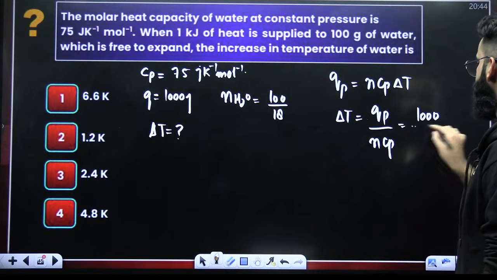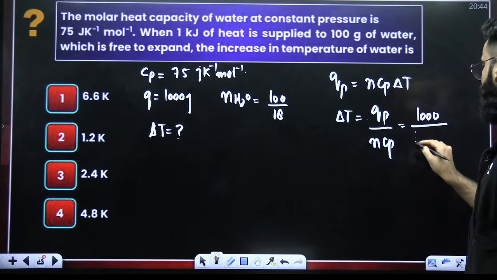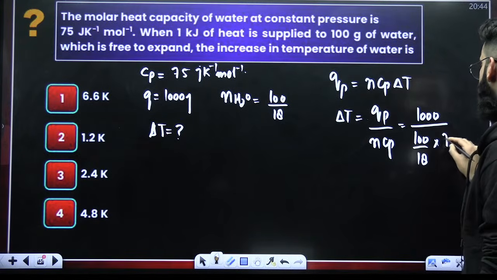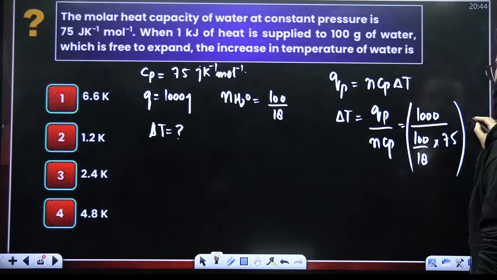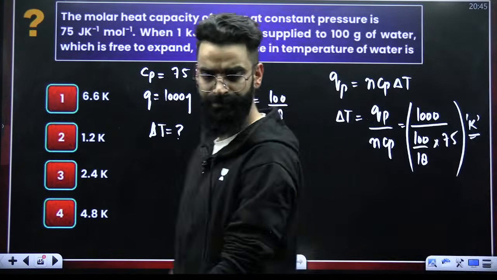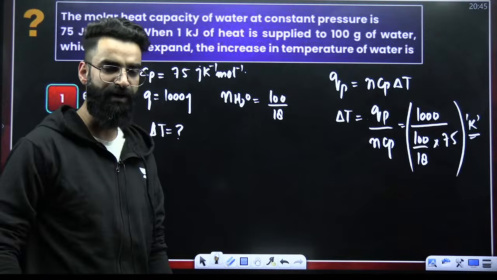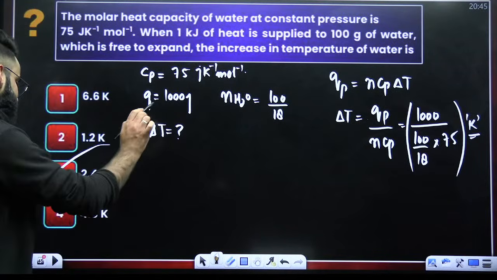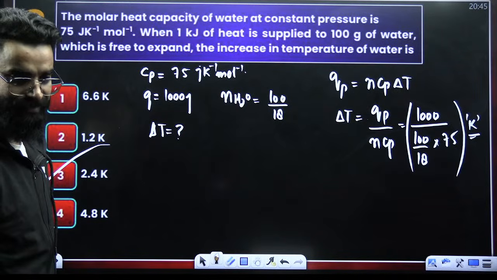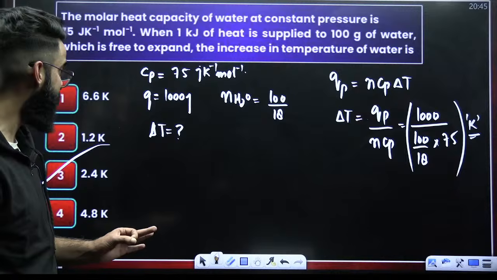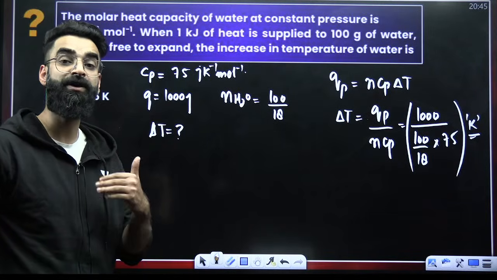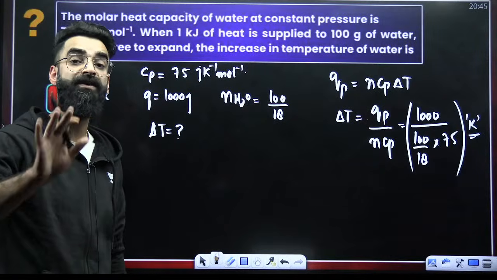Q is given to me as 1000 joules, divided by n value, which is 100 divided by 18. And the Cp value is how much? Cp value is 75. This is a matter of calculation. Solve it, and you'll be getting the answer in Kelvin here. That's it. Done. Now people are saying the answer is 2.4. All right, if the answer is coming out to be 2.4, then it has to be 2.4 only. So basically, when you are supplying 1000 joules of heat to 100 grams of water, the temperature of water will be rising by 2.4 Kelvin.